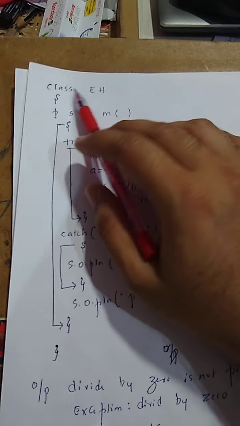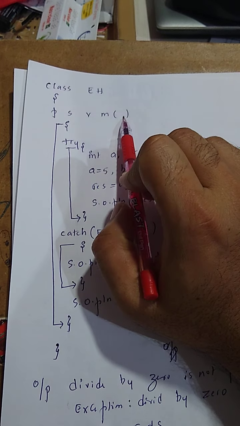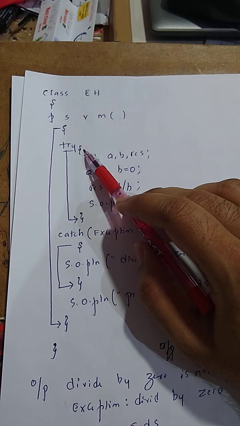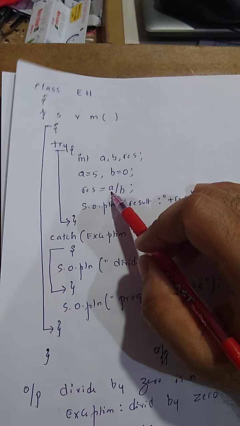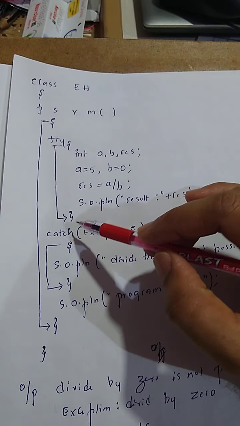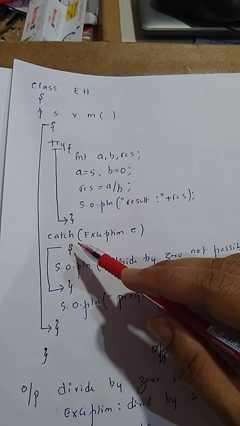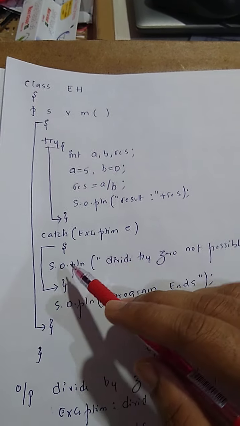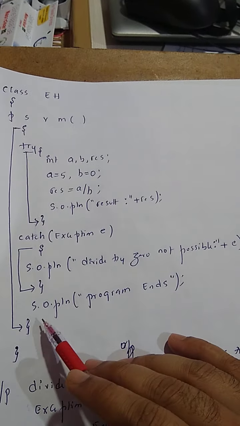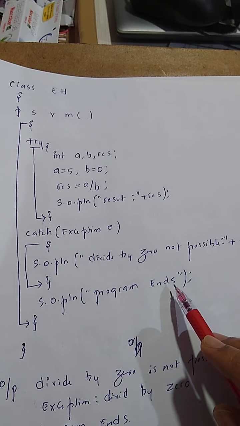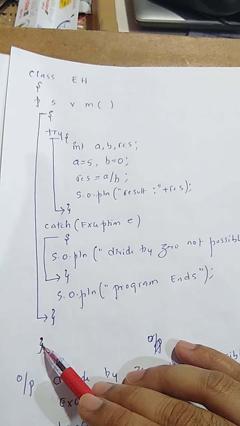In order to understand exception handling, I've taken one more class with the name EH, for exception handling, within which there's a public static void main. I've written all the code that generates the exception within one block, and that block is called the try block. There is one more block, which is called the catch block. There I'm just printing some message. And there is one more System.out.println, program ends. This is the end of main and this is the end of the class.